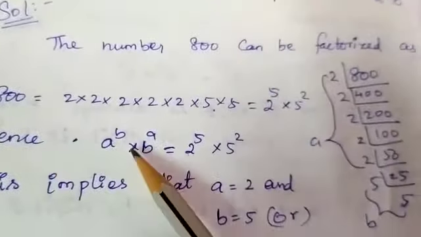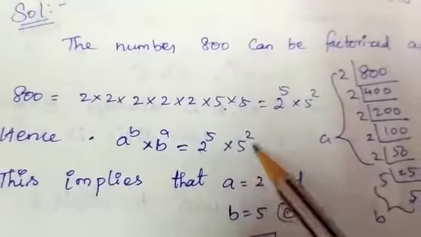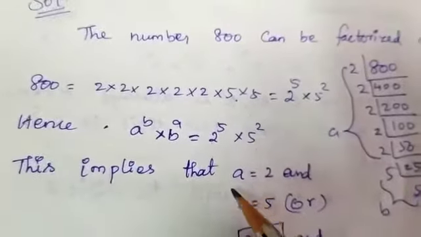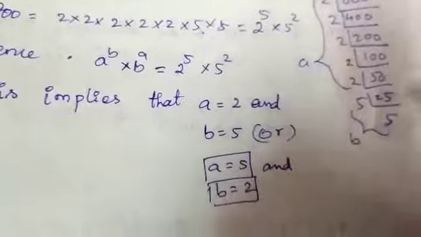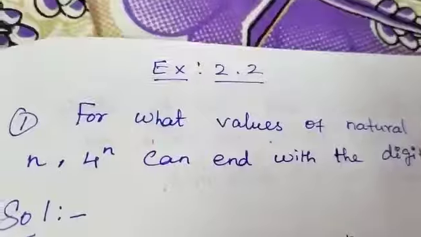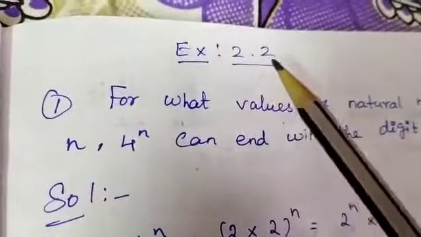Hence, a power b into b power a equal to 2 power 5 into 5 power 2. This implies that a equal to 2 and b equal to 5, or a equal to 5 and b equal to 2. You can take any value. So now let us move to exercise number 2.2.